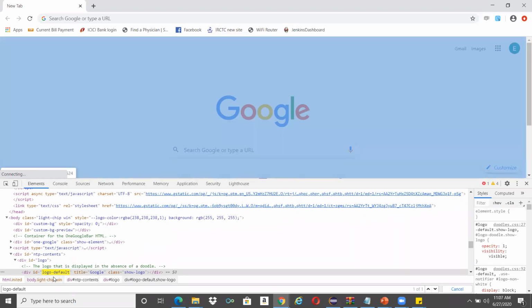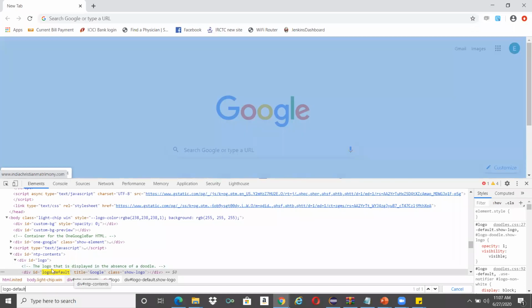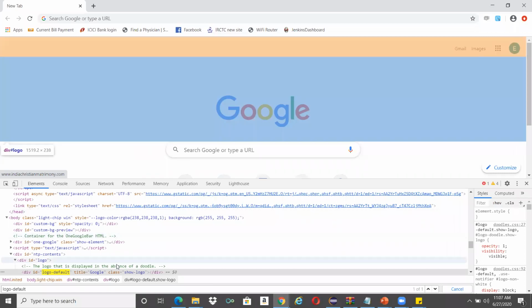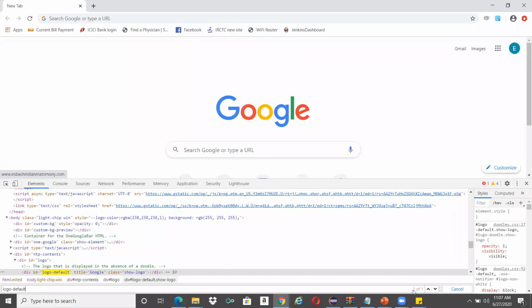Not only is this getting highlighted, but the logo is also getting highlighted when I hover my mouse over this yellow highlighted value. So in the entire DOM structure of this page, the value of this ID appears only once. Then I will conclude that this ID value is unique. If it had more than one, it would show you, for example, 2 of 2. I will show you that also.